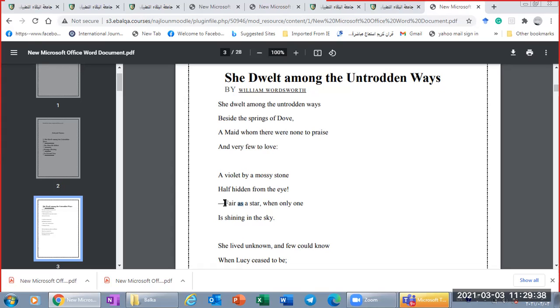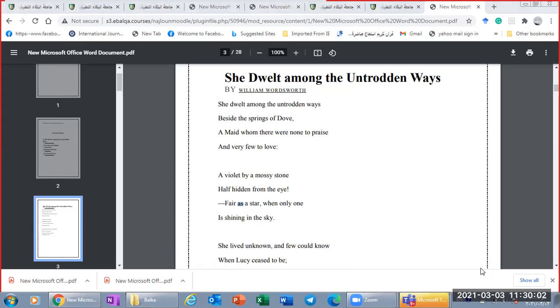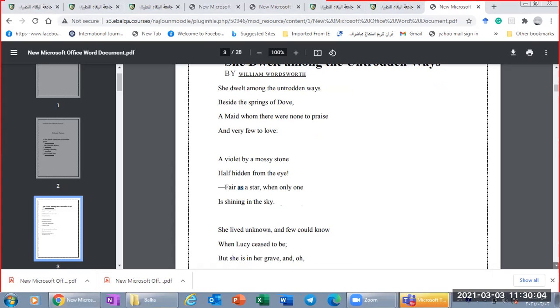Now she is fair as a star when only one is shining in the sky. I think the image is now clear. Both images, the first metaphor and the second simile, denote that she's very beautiful, and the idea that she is far away from people and none knows her.